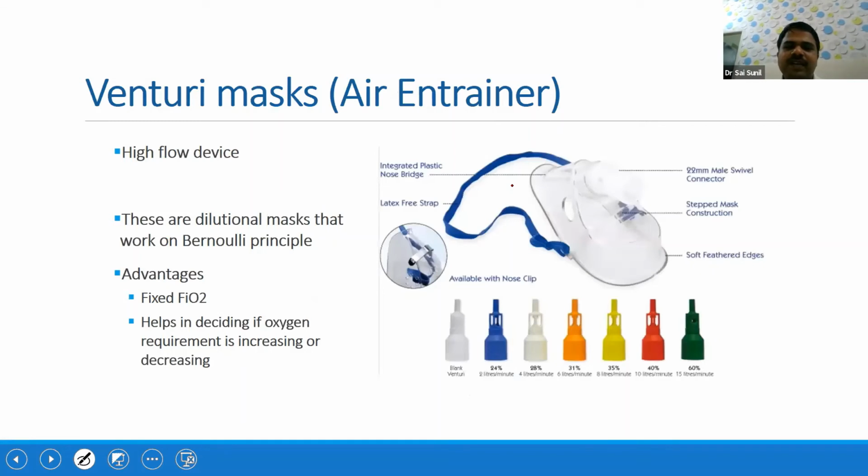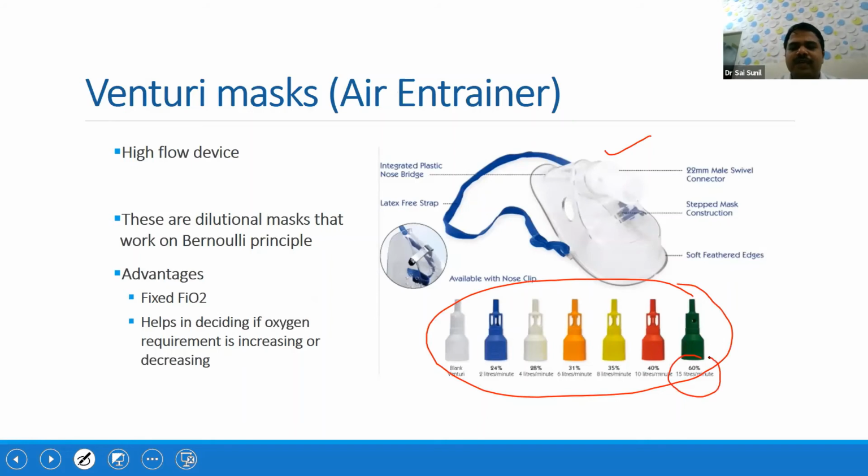Another important oxygen delivery device which you need to know is the Venturi mask. It is called Venturi mask or air entrainer. Basically it is a high flow device. They are color coded. You have a mask something like this and different color coded ones. The green one will deliver higher FiO2, almost like 60%, the red one will deliver 40% FiO2, and the orange one delivers around 30%. Most of the units use either red or green.